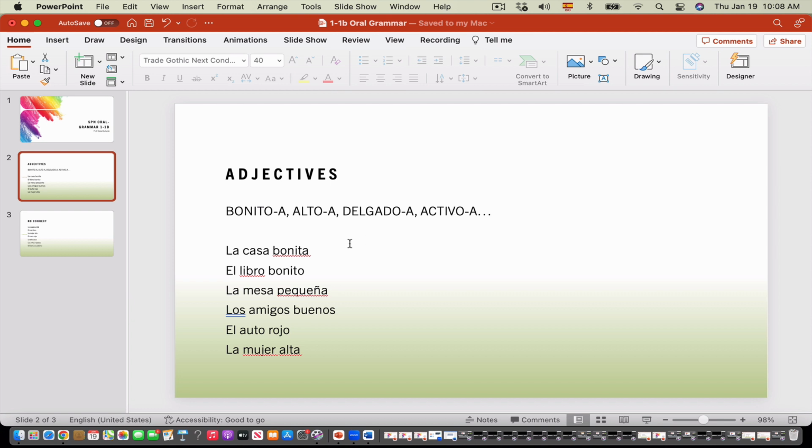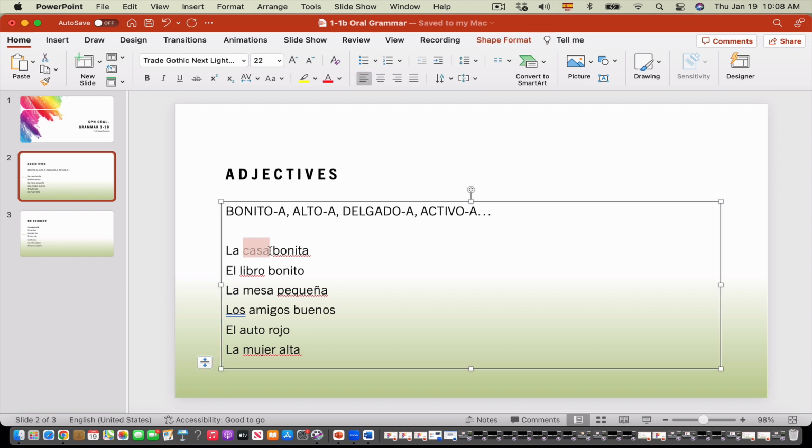So always what you do basically is you refer to a noun, in this case casa, for example. Usually in Spanish, the adjective, instead of going in front, as we do in English, where you say the beautiful house, usually goes after. So you say la casa bonita. That's the first thing you should keep in mind. When you are writing a sentence and you have to use an adjective, a word that is describing the noun, in this case casa, the adjective usually goes after the noun. Instead of saying the beautiful house, in Spanish you say the house beautiful.